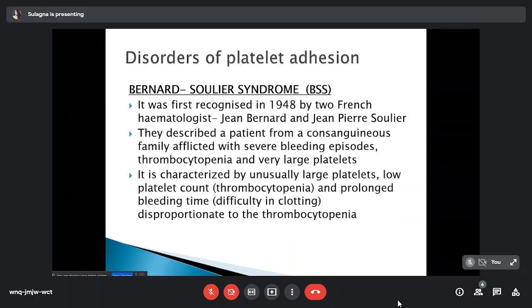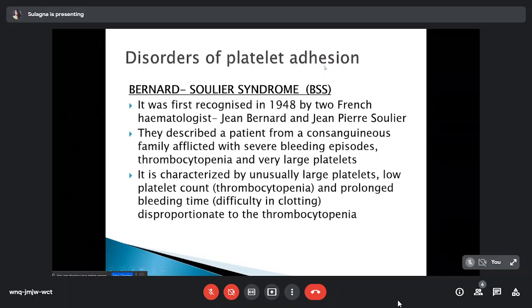Now coming to the important inherited disorders associated with platelet function disorder. First, the disorder of platelet adhesion, which is Bernard-Soulier syndrome. It was first recognized in 1948 by two French hematologists, Jean Bernard and Jean-Pierre Soulier. They described a patient from a consanguineous family who presented with severe bleeding episodes, thrombocytopenia, and very large platelets. So Bernard-Soulier syndrome is characterized by unusually large platelets and low platelet count.